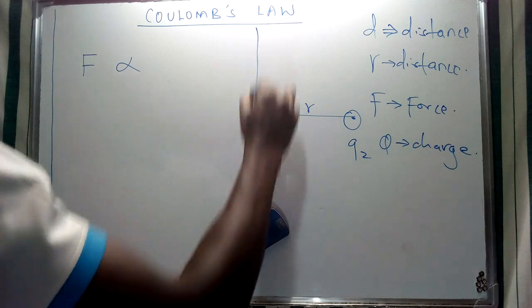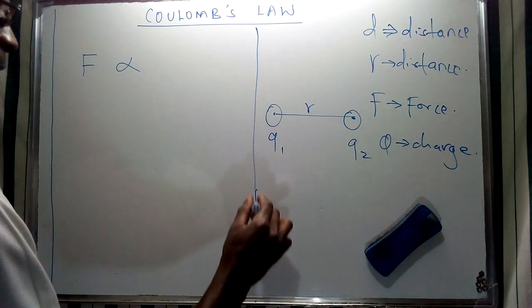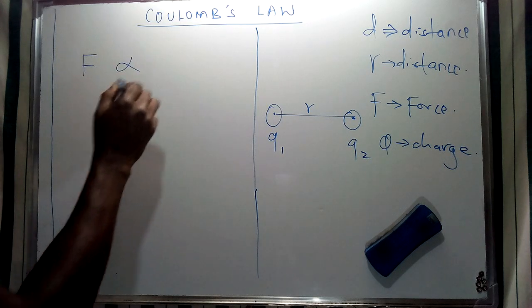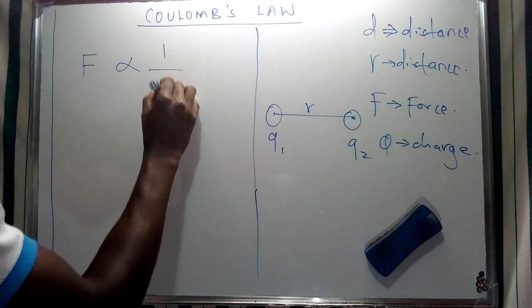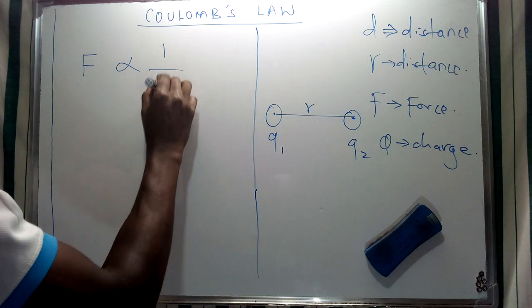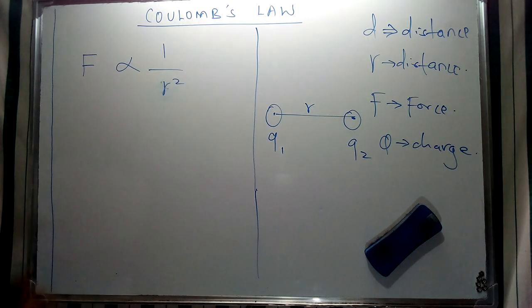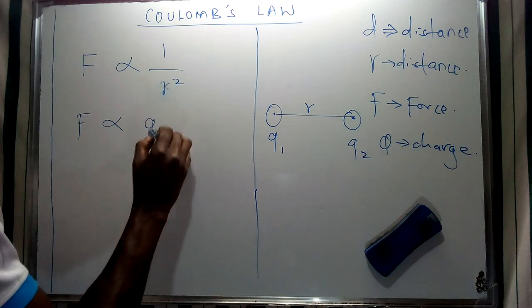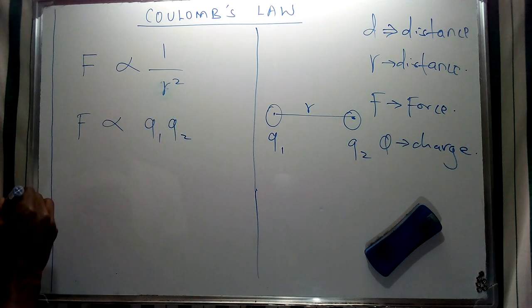So therefore, from this one, I can develop a relationship using those specific letters of what I've referred to as Coulomb's law, which states that the force between two small charged electric spheres at rest is going to be inversely proportional to the square of the distance between these two electric spheres which are uniformly charged. And of course, we have also seen that it's going to be directly proportional to the product of the charges. So if I indicate this one and say that this is going to be directly proportional to the product of the charges, this is going to imply this one.